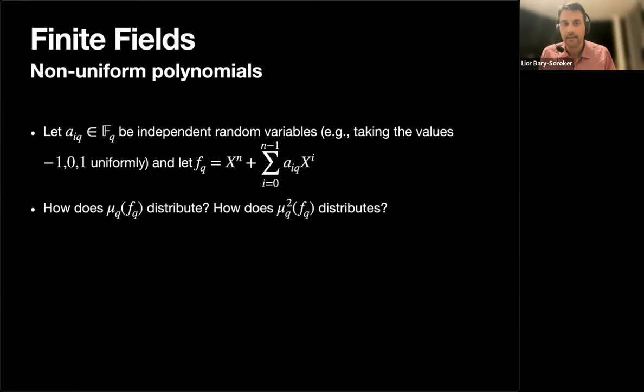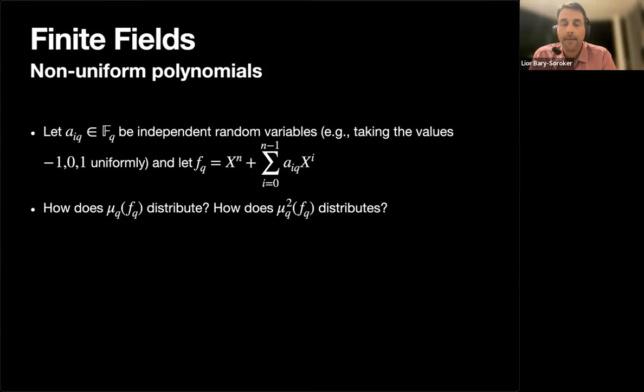Say p equal 11 or p equal 5 is already very difficult, because it's a very sparse set of polynomials. If you look modulo 5, you have 5 to the n polynomials in total, but only 3 to the n, which is a very sparse set of polynomials